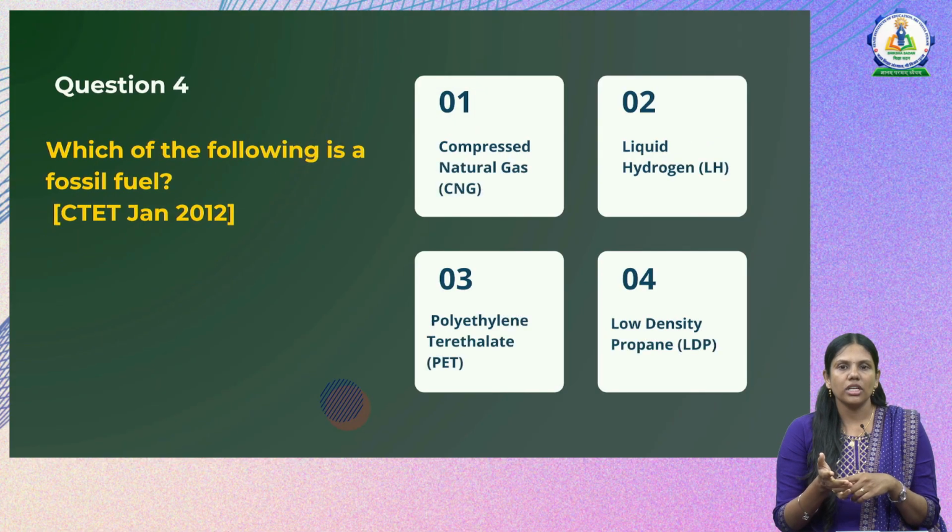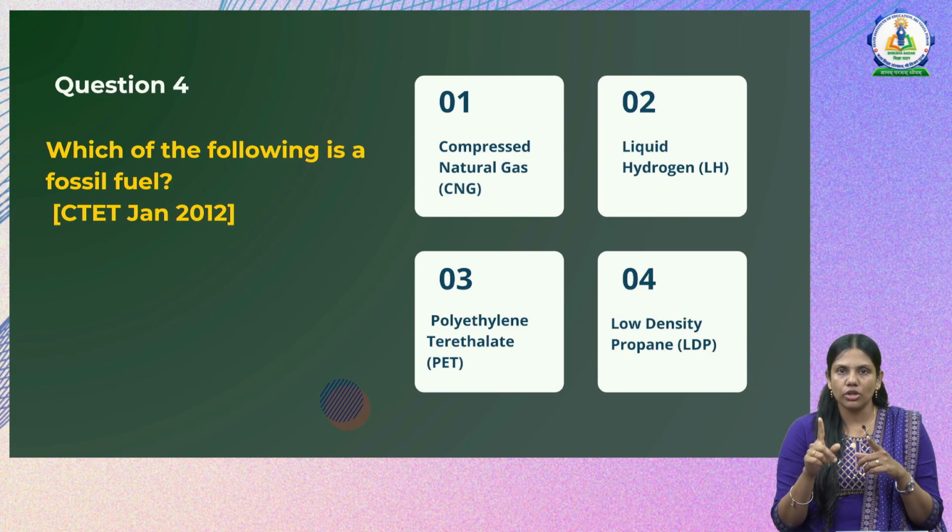Now let's go to the next question. Which of the following is a fossil fuel? Compressed natural gas, liquid hydrogen, polyethylene terephthalate and low density propane. If you see, compressed natural gas is a fossil fuel, we all know. Then next we have liquid hydrogen. Liquid hydrogen is a good fuel, but we should remember it is not a fossil fuel, but it is produced chemically in the industries.